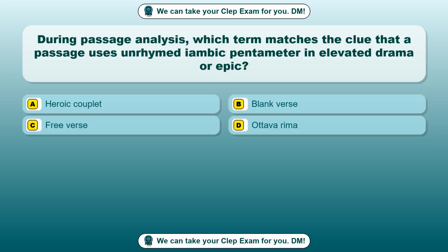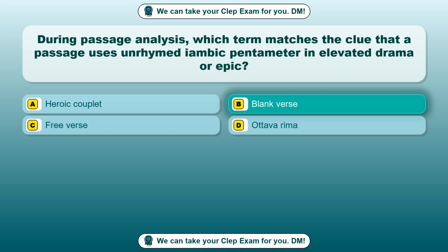Question 48. During passage analysis, which term matches the clue that a passage uses unrhymed iambic pentameter in elevated drama or epic? Option A. Heroic couplet. Option B. Blank verse. Option C. Free verse. Option D. Ottava rima. The correct answer is option B.